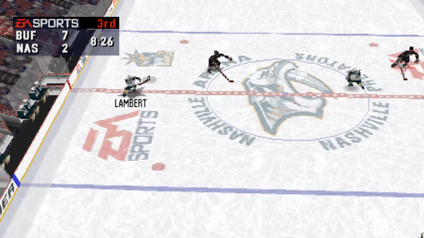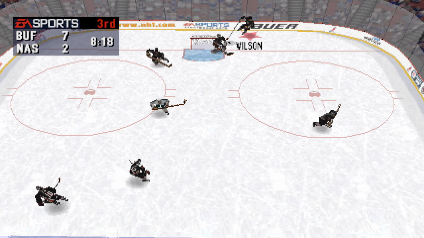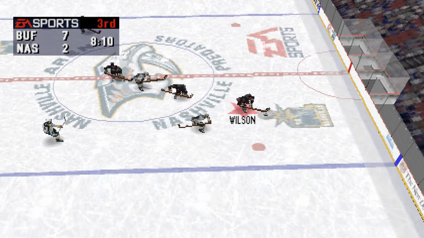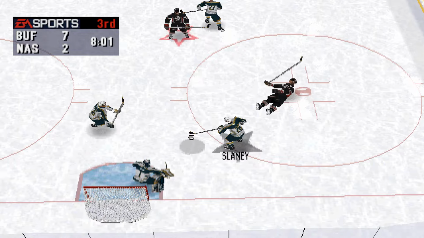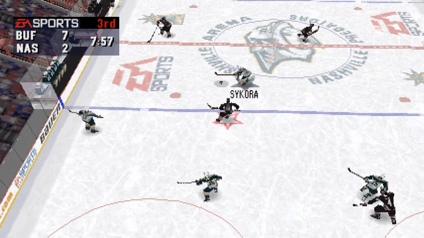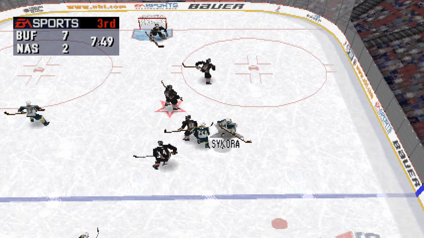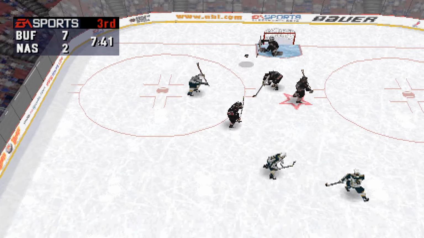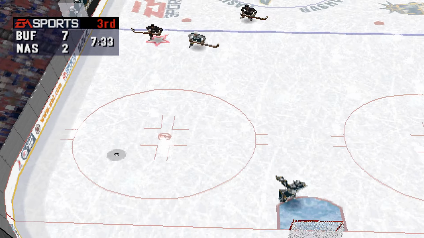To Lambert. The Nashville Predators will change on the fly. Lambert dumps the puck in. Wilson out of the corner. The Sabres change up their lines. Across to Daigneault. Then the pass went to Brunette. To Fitzgerald. Towards the net. Brunette shoots! Both teams are passing well in this game. On to Sikora.